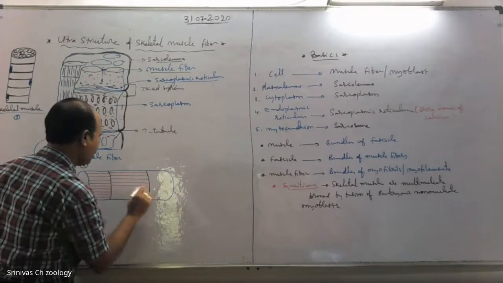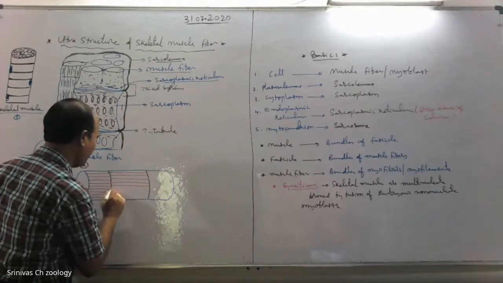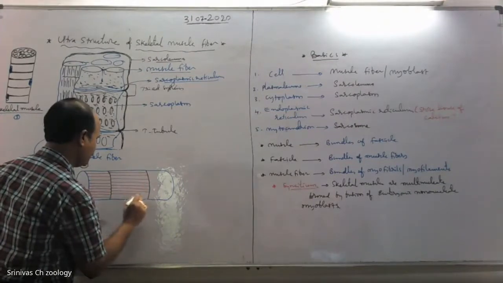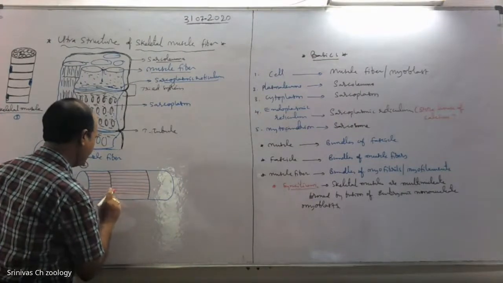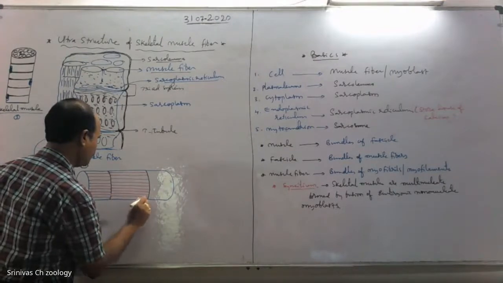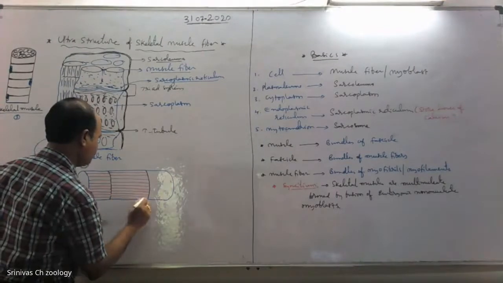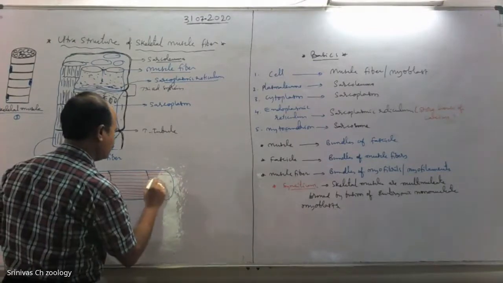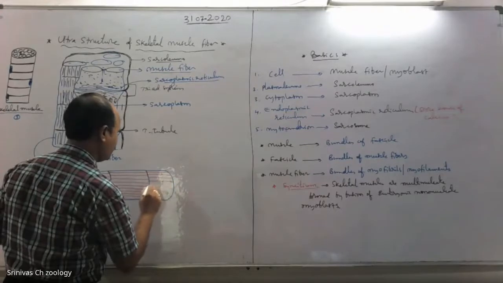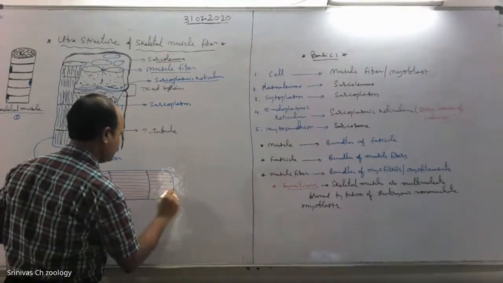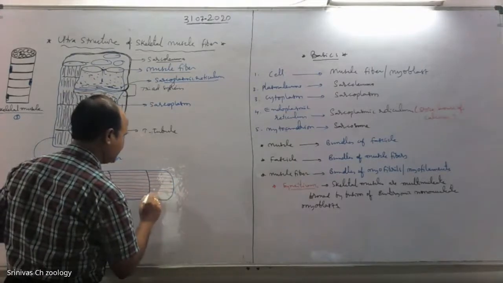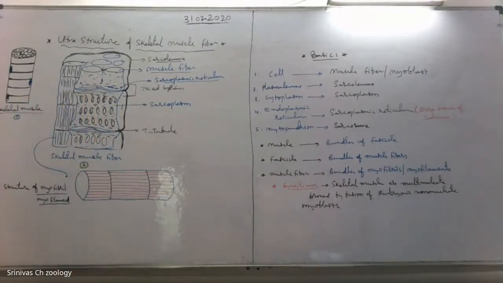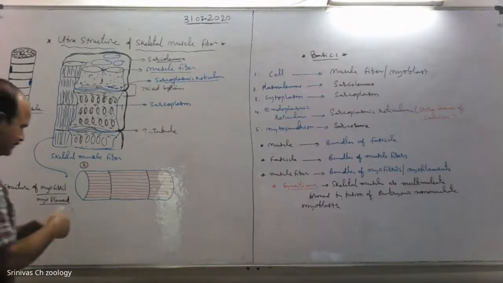The structure of myofibril or myofilament. The skeletal muscle is striated or striped. It is due to alternate dark and light bands.